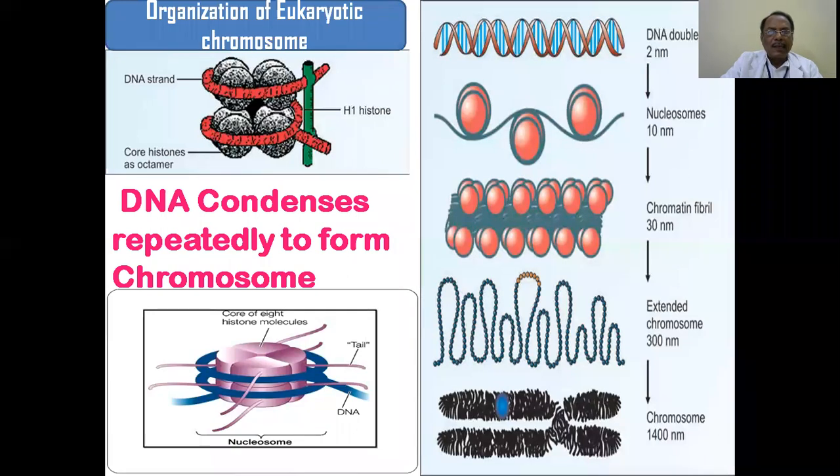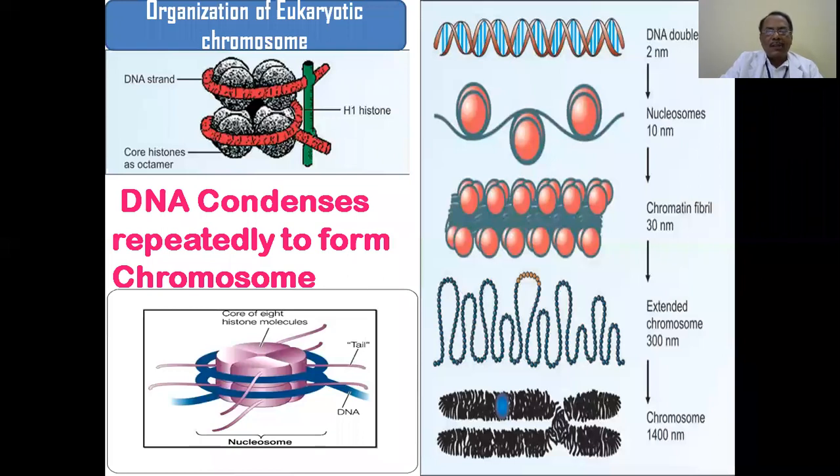This RNA contains ribose as the sugar, and the bases are the same, and a phosphate is also present, except that the pyrimidine thymine is replaced by uracil. That is the main difference. Between DNA and RNA, the main differences are that the sugar is deoxyribose in DNA and ribose in RNA, whereas among the nitrogenous bases, thymine is replaced by uracil. So if thymine is present, it is ultimately a DNA molecule. This is what we should understand.